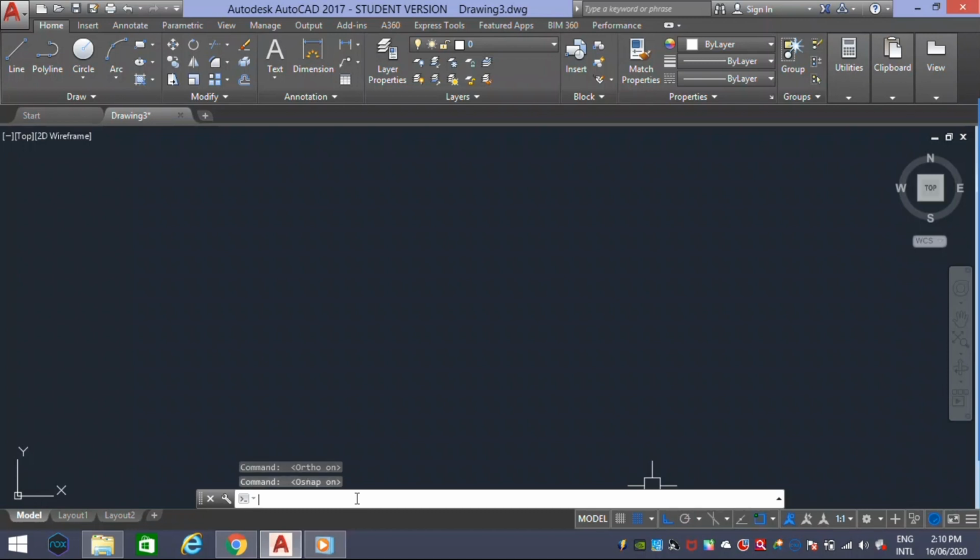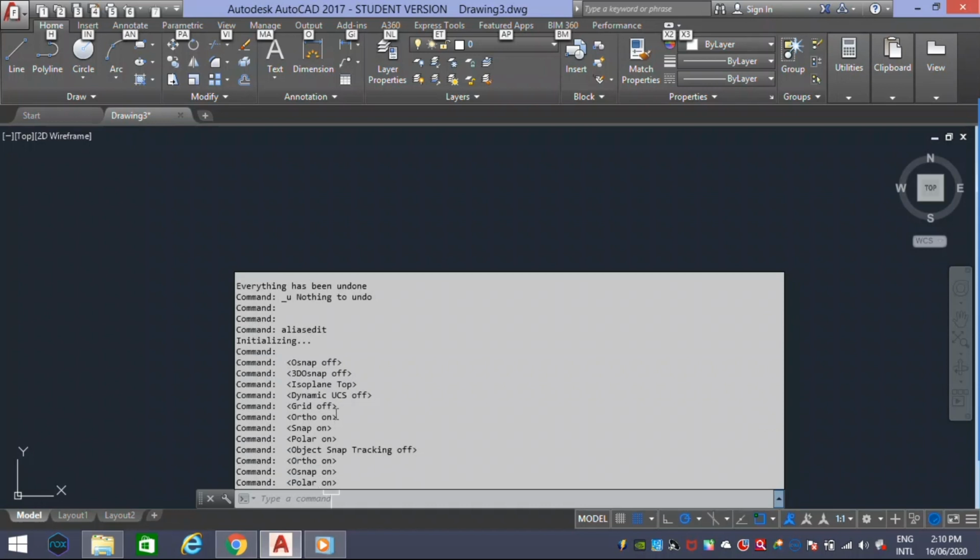F8 is to make our line straight, or lock in a particular direction, that may be vertical or horizontal. And F10 for polar tracking. Polar tracking is to specify particular angles, 60 degrees, 30 degrees, 45 degrees. That guidance display can be given through this. F2 is the list of our history of commands, where we record the sequence which we used earlier.